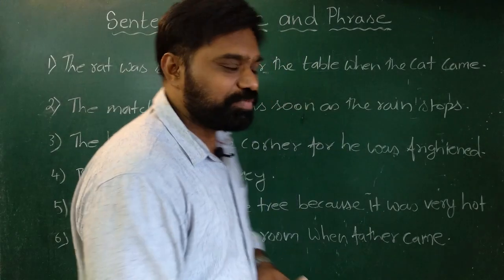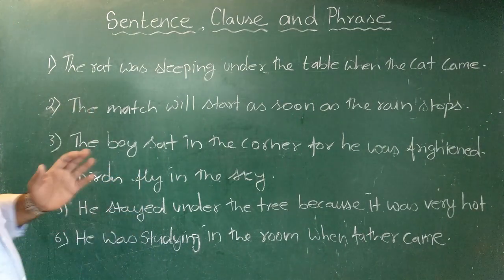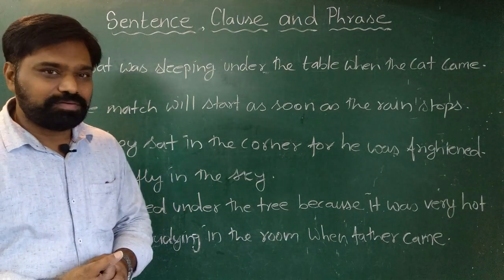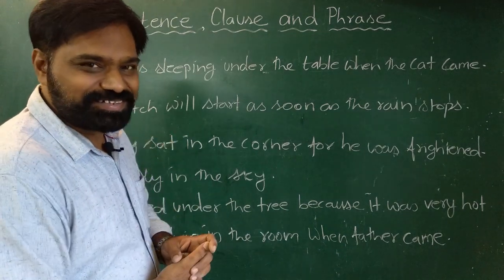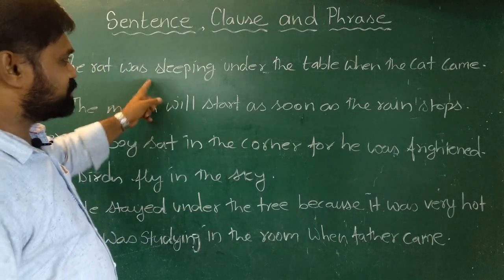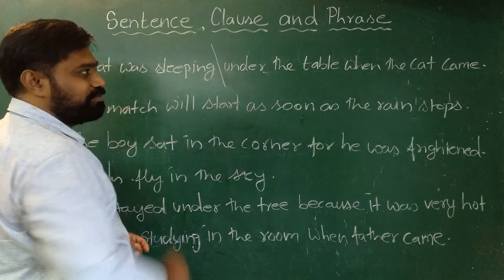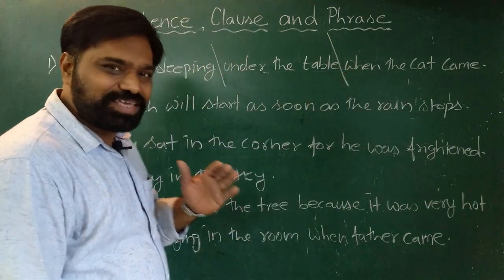Here I have given you some examples. Let us try to understand. The first one: the rat was sleeping under the table when the cat came. If you observe this sentence, you can understand that there are three parts. Number one, the rat was sleeping. Where? Under the table when the cat came.